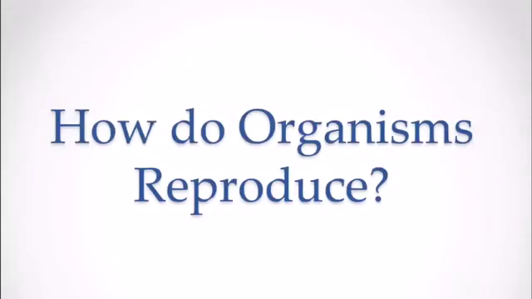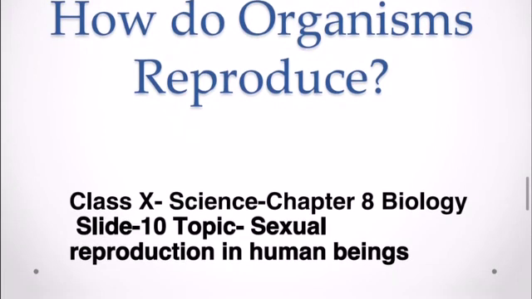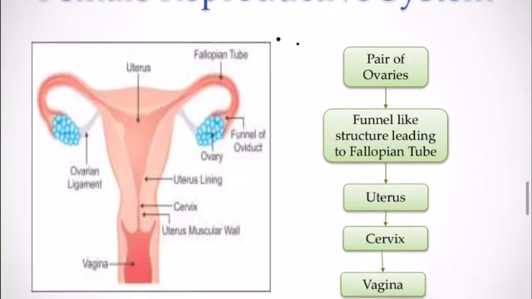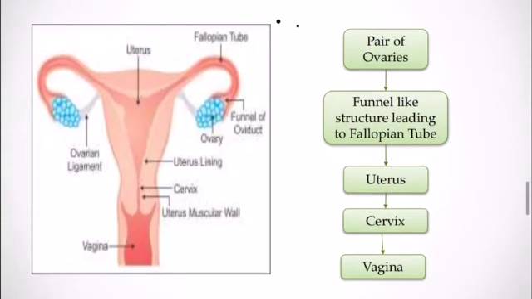Good morning, students. Today again we are going to start with the chapter How Do Organisms Reproduce, with sexual reproduction in the female reproductive system. We are going to start. Now, talking about the female reproductive system, the following parts are included.